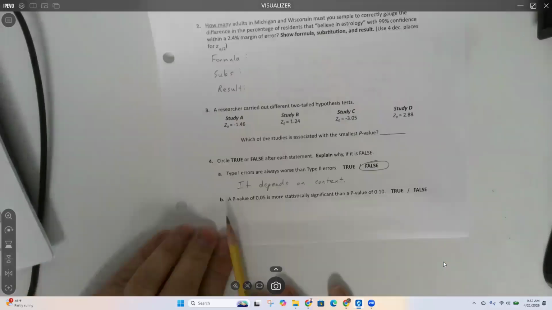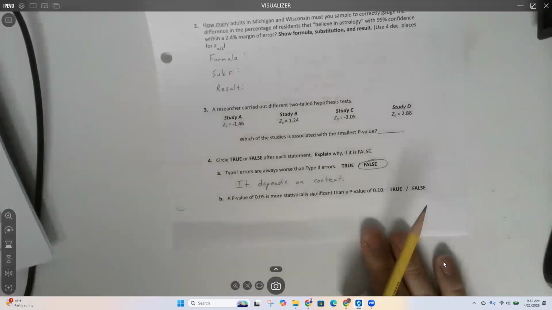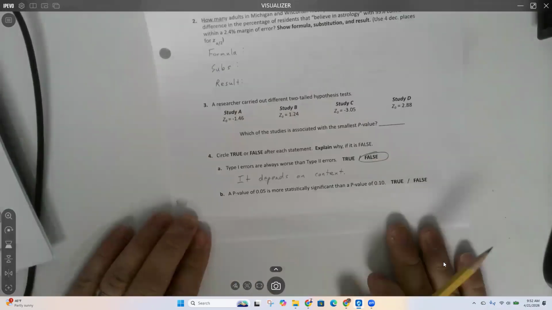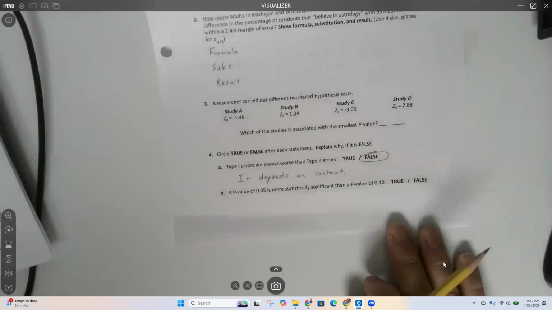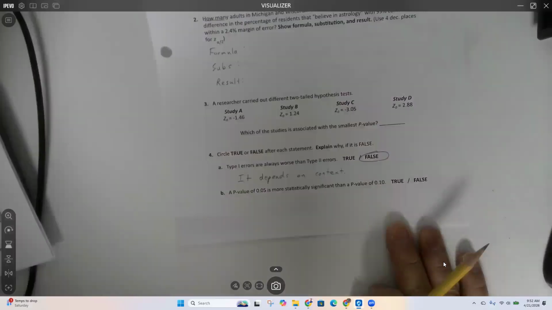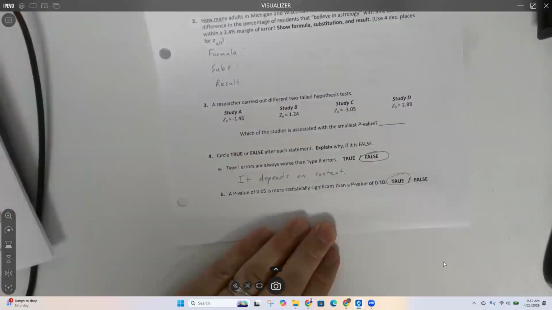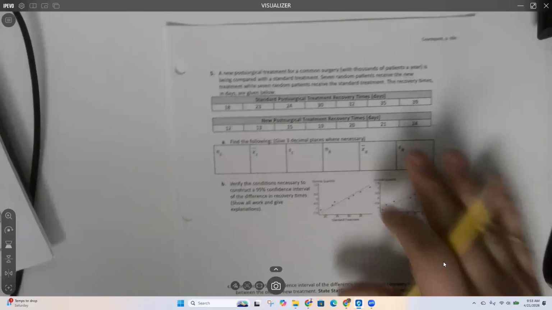So a p-value of 0.5 is more statistically significant than a p-value of 0.10. True or false? True. Okay. All right. So if it's true, we don't have to explain why, right? All right, next, page 564.